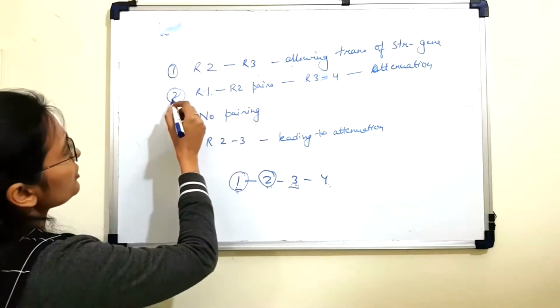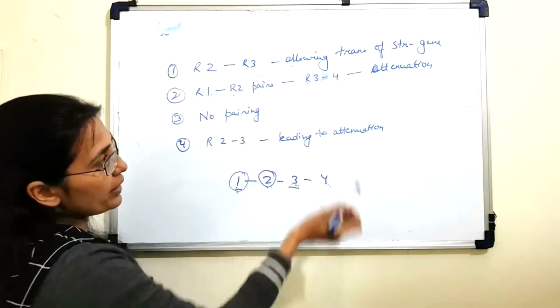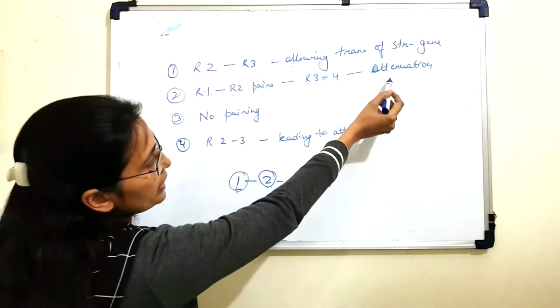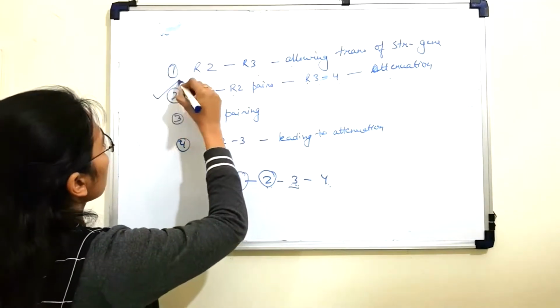So the second option, which says R1 and R2 will pair, leaving R3 and R4 to pair, resulting in attenuation due to the formation of a terminator loop. So this option is the correct answer.